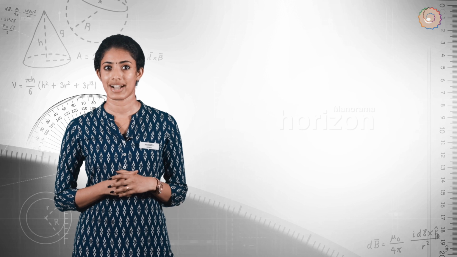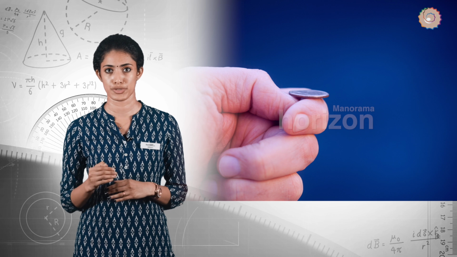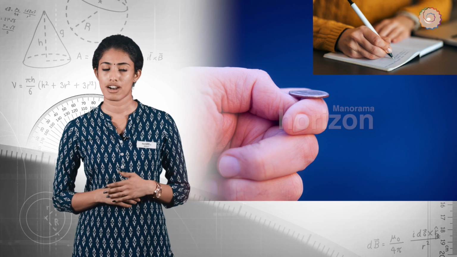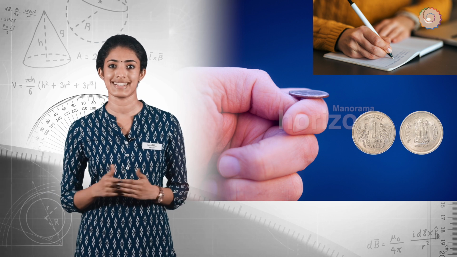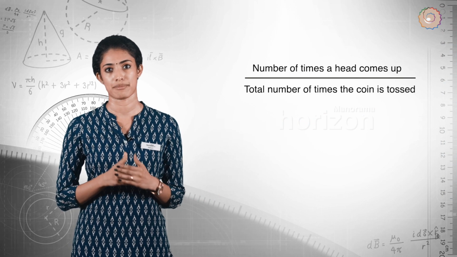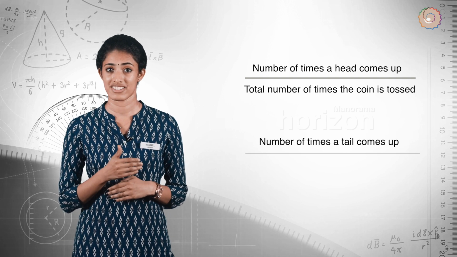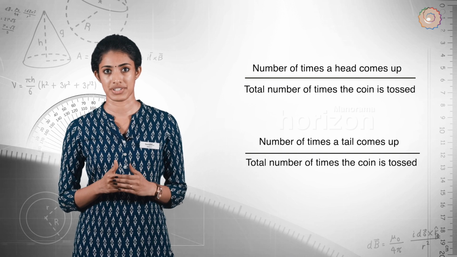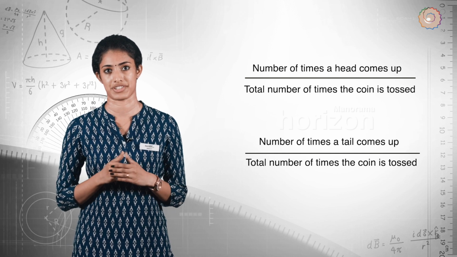Consider a class divided into groups of 2 or 3 students. Let a student in each group toss the coin 15 times. Let another student in each group record the observations of heads and tails and write the corresponding observations as a fraction: the number of times a head comes up divided by the total number of times the coin is tossed, and the number of times a tail comes up divided by the total number of times the coin is tossed. Then calculate the fractions for the combined data of groups, and we call these fractions cumulative fractions.